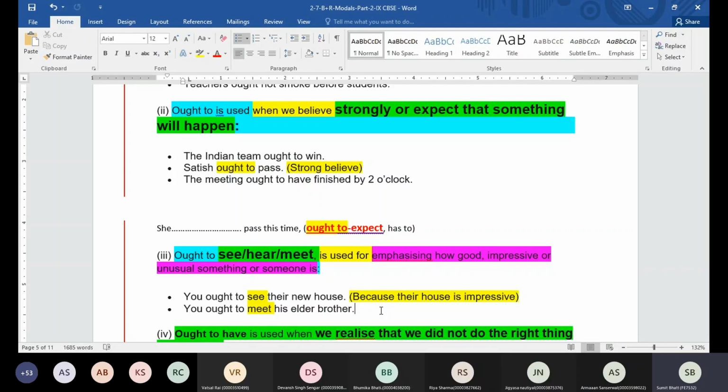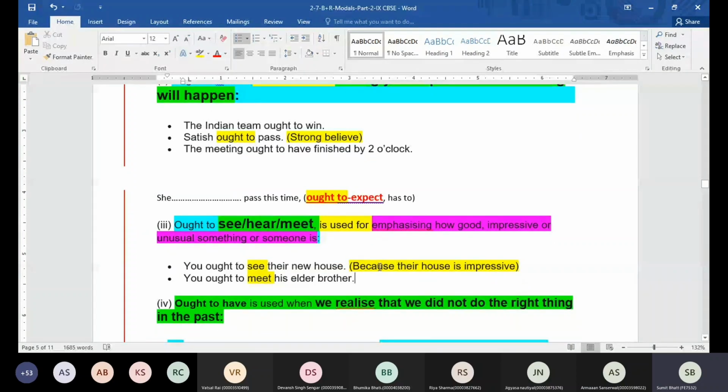Like you found a song and you really found it impressive, and you want to make sure that your brother, your sister also listens to the same. In that case, you can say you ought to hear this song. That means the song is very good, that you should listen to it. So in such a case also we can use ought to. So two more uses I've told you of ought to. One is when we strongly believe in something. The other is with see, hear, and meet, to emphasize that something is very good or impressive.